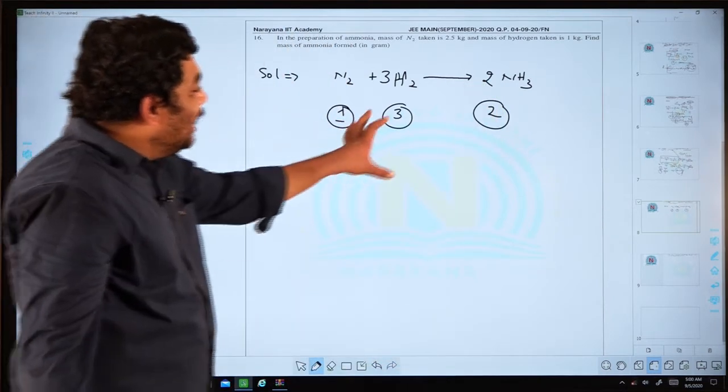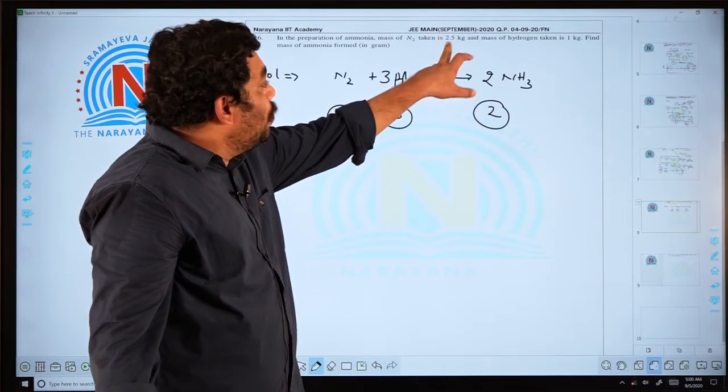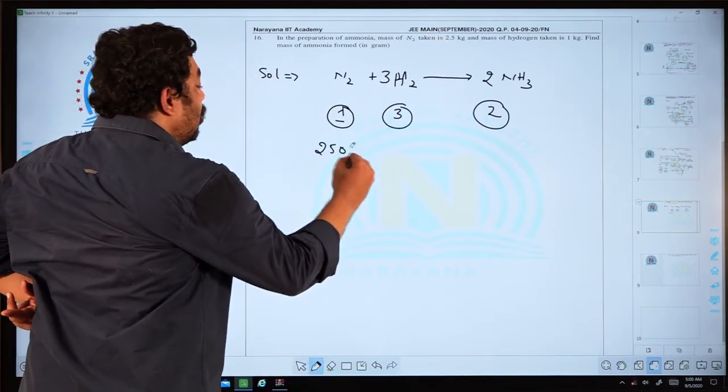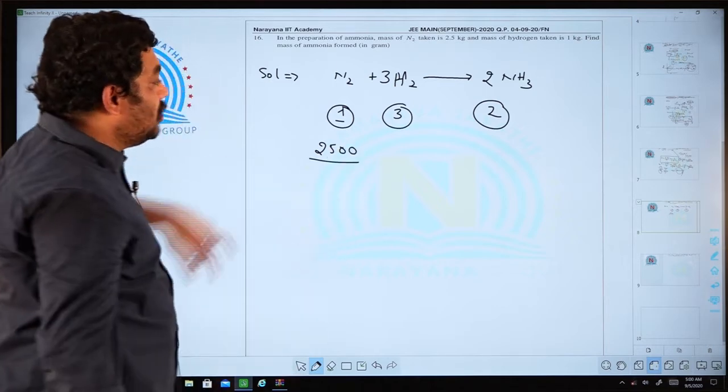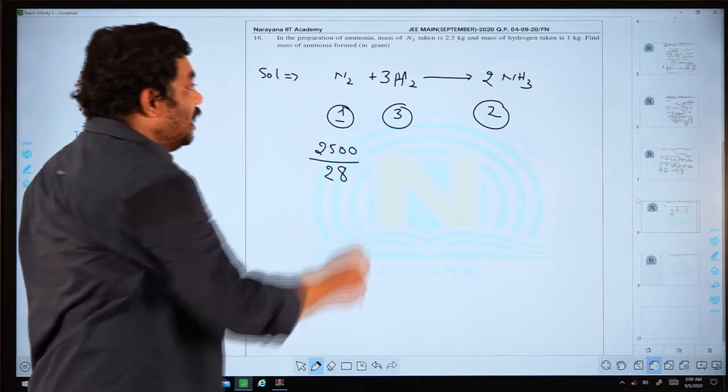Now you calculate the number of moles. N2 taken is 2.5 kg, that is 2500 grams. What is the molecular weight of nitrogen? It is 28.